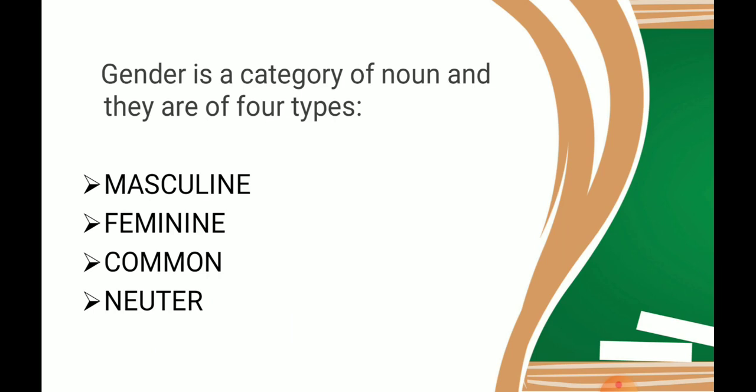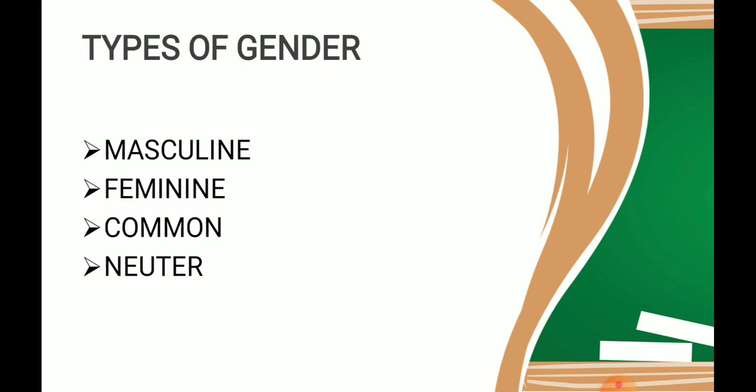Now, if we talk about gender, what is gender? Gender is one of the categories of noun, and if we talk about the types of gender, then there are 4 types of gender: masculine, feminine, common, neuter. Let's move ahead and study all of them one by one.